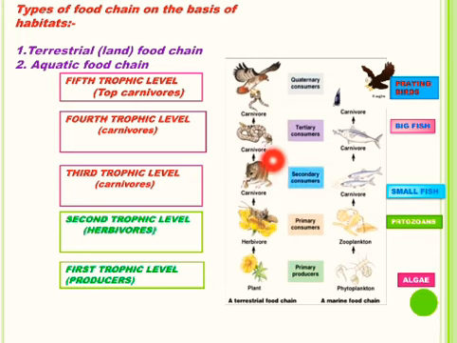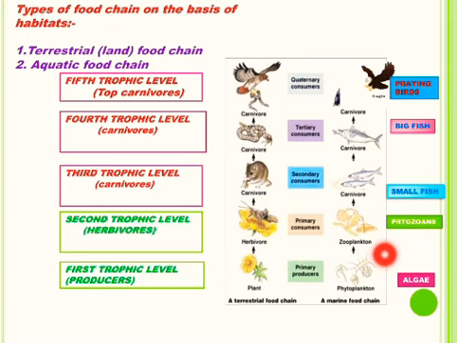These rats are in turn eaten up by snake, which is kept at fourth trophic level and forms the secondary carnivore or tertiary consumer in this food chain. These snakes are in turn eaten up by the top carnivores, which form the tertiary carnivores or the quaternary consumers in this food chain and placed at fifth trophic level. So this 5-step food chain is an example of terrestrial food chain that exists in grasslands.